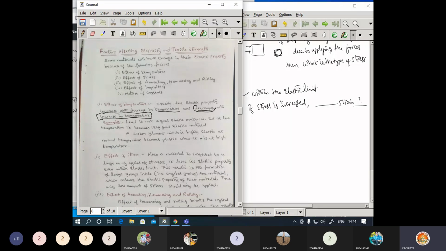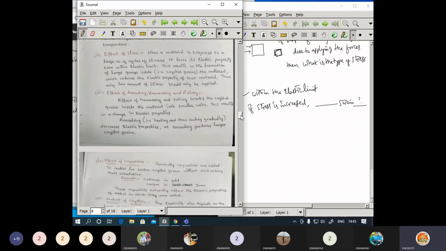Then this is the answer. Now if I ask, if I decrease the temperature, what is the change in the elastic property? Then it will increase. It is the opposite.